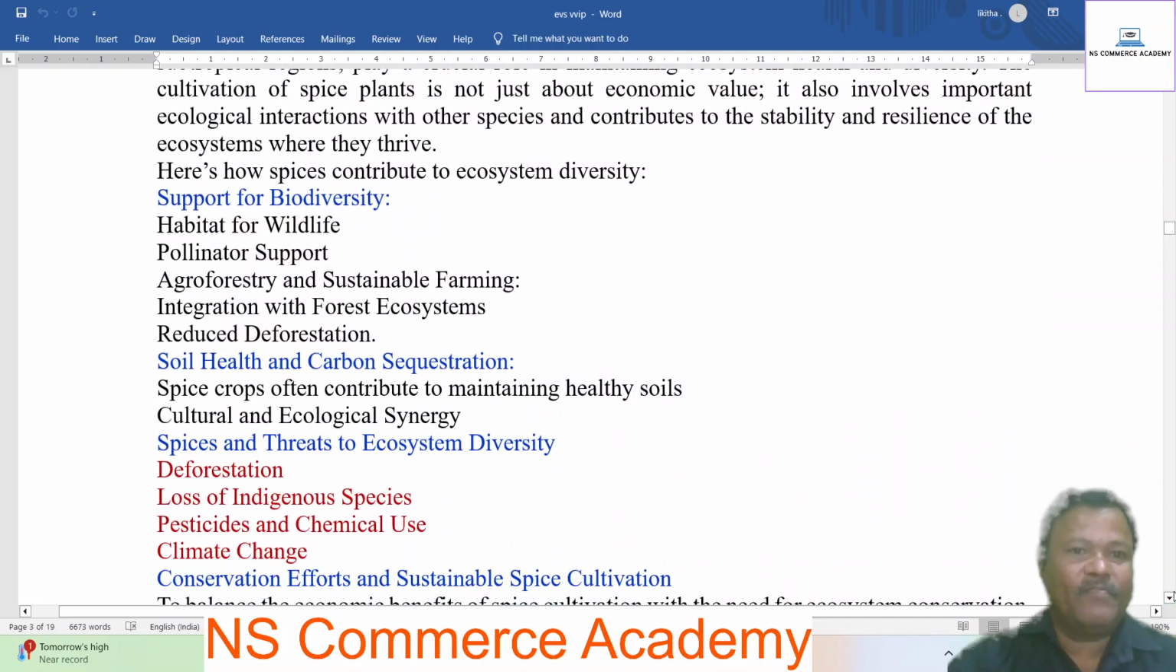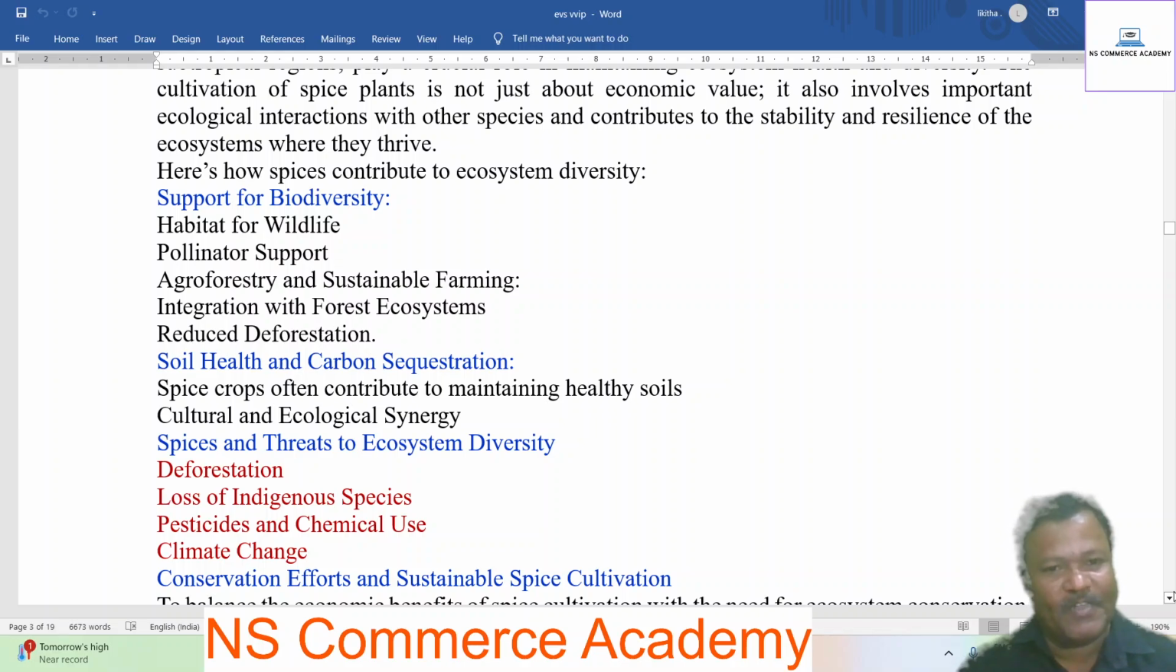Support for biodiversity, habitat for wildlife, pollinator support, agroforestry and sustainable farming, integration with ecosystems, reduced deforestation, soil health and carbon sequestration. Spice crops contribute to maintaining healthy soils, and cultural and ecological synergy. Spices and threats to ecosystem diversity: deforestation, loss of indigenous species, pesticides and chemical use, climate change.